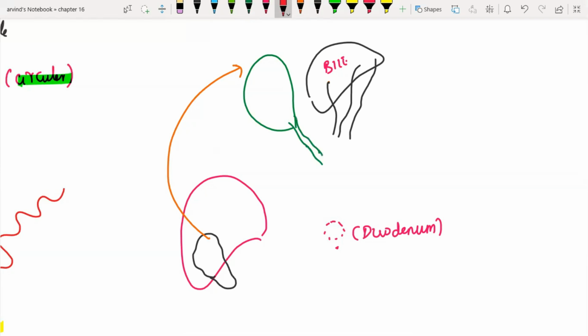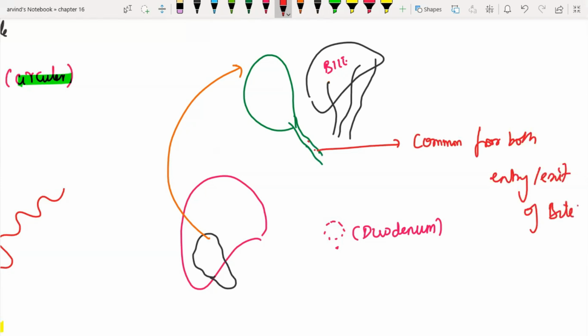So what is going to happen is this cystic duct is going to be the common passage for both entry and exit of bile. So what I am trying to tell here is the liver produces bile, and the main role of the gallbladder is just to store it, right? The main role of the gallbladder is just storage. So whatever bile is going to come from the liver is taken away by this hepatic duct, and it is just traveling all the way inside to your gallbladder.